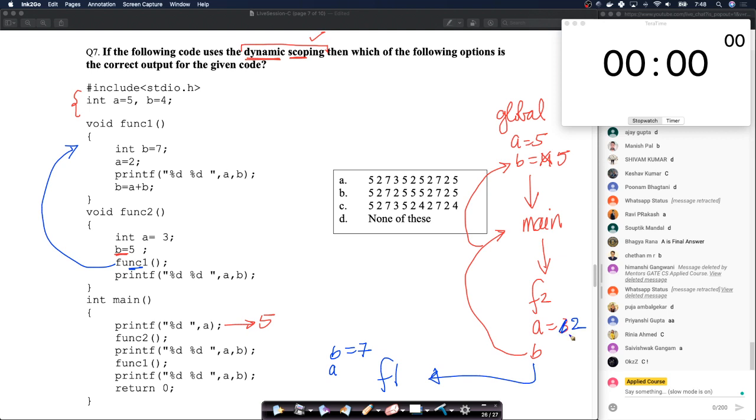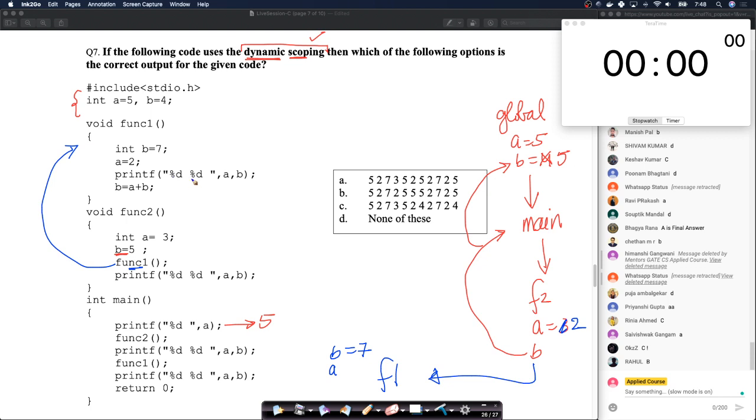It will go and make, one second, it is calling function 2, which calls function 1. Okay, so it makes this a equals to 2. Okay, now it prints. So first thing it prints is 5. So all these cases are true. Again, none of these also can be an answer. Okay, so then it prints a and b. So what is the value of a? A is 2 now. B is 7. So 5, 2, 7. So let me write down the sequence here. 5, 2, 7 till now.